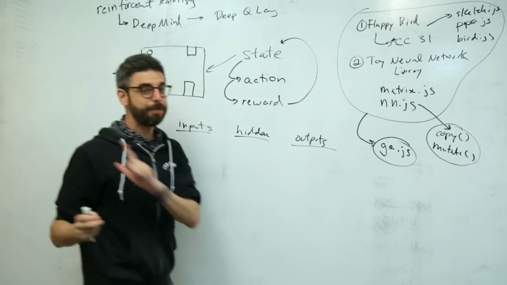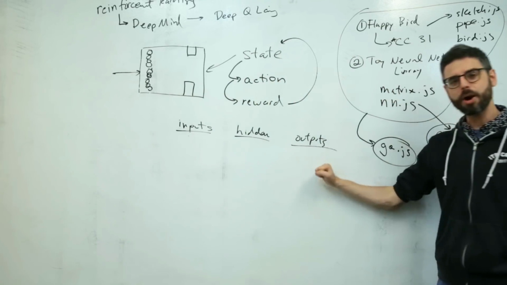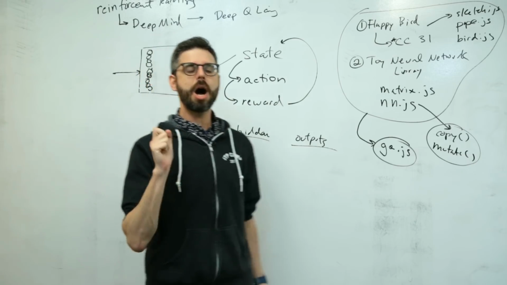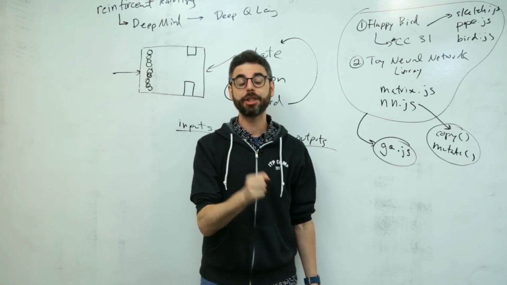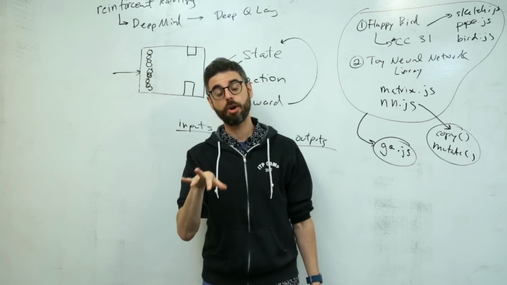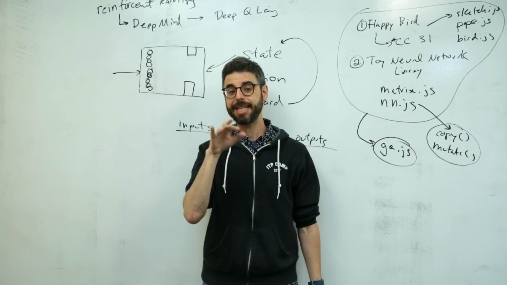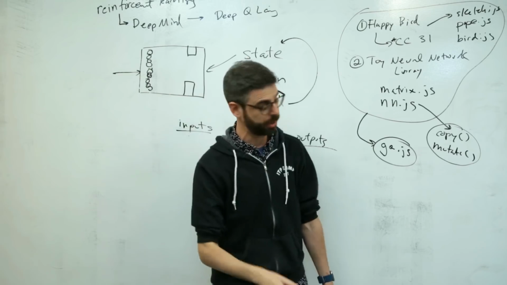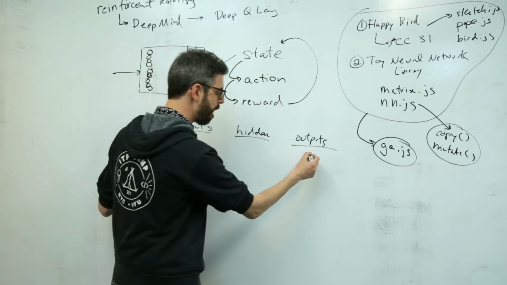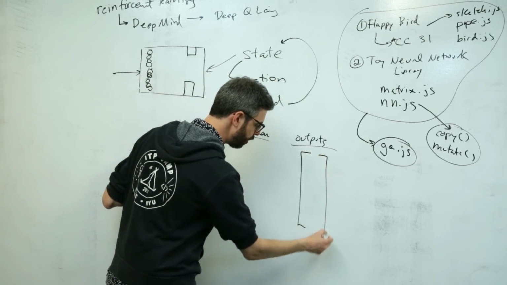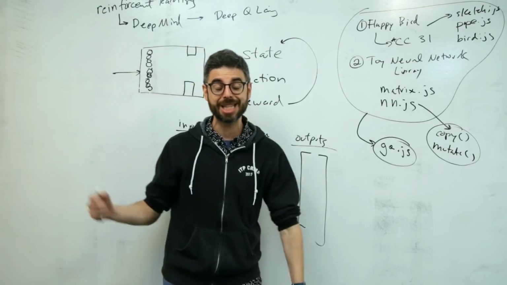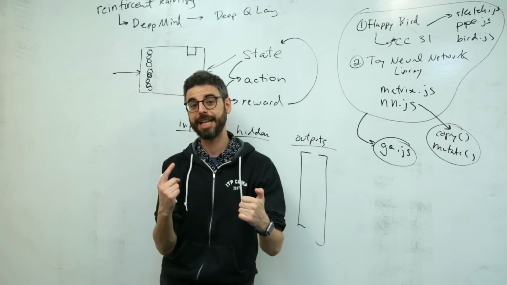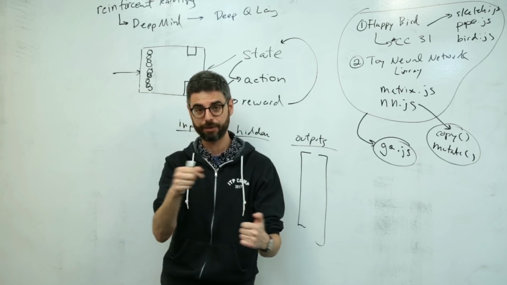Let's go with the easy part first. The easy part here is perhaps the outputs. So let's say I wanted to train an agent to play a game that used the arrow keys. So the player of the game can either move up, down, left, or right. There's 4 options. I would have 4 outputs. I want a vector with 4 outputs, each representing the probability or the confidence score of whether the agent should move up, move down, move left, or right.